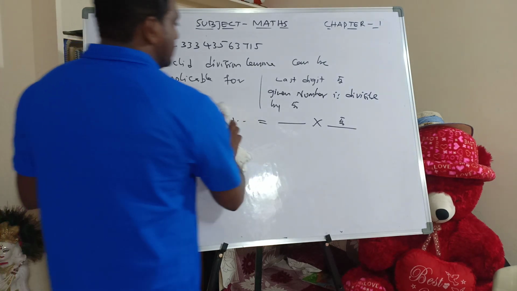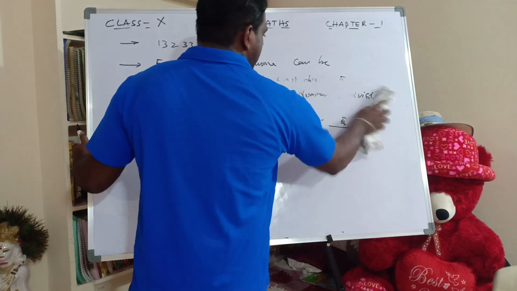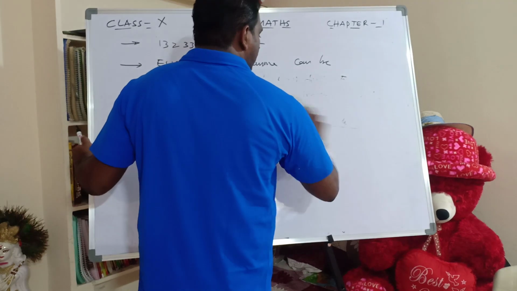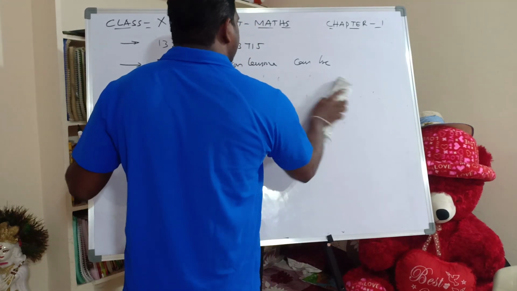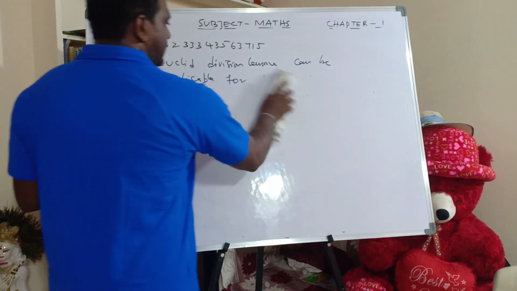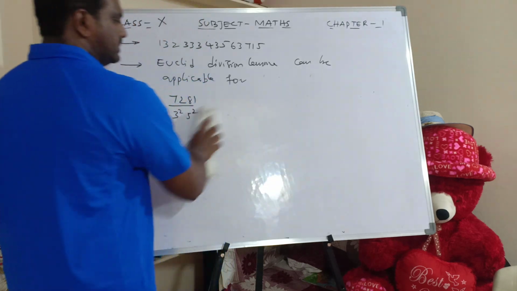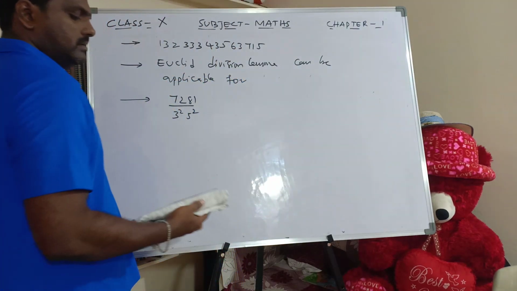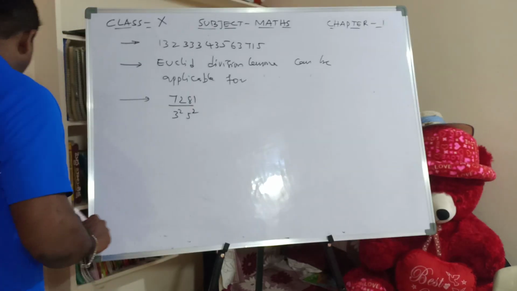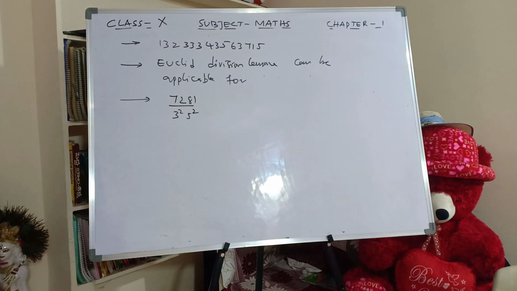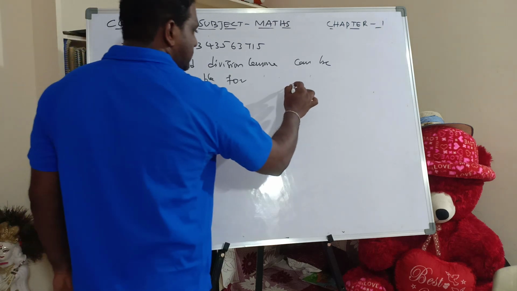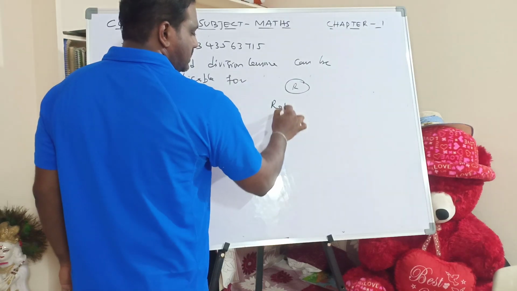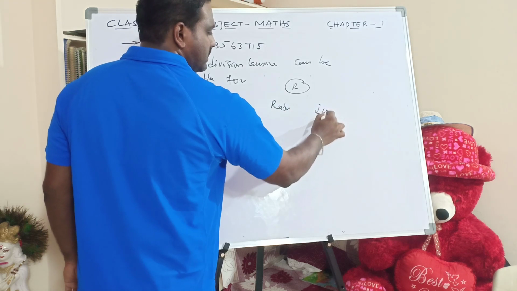Next question. Euclid's division lemma is applicable for, so the maximum of the students wrote positive integers, but the correct answer is real numbers. It is applicable for any real number. Why it's applicable for real numbers: we have to take a chart. Real numbers, in this one rational and irrational.